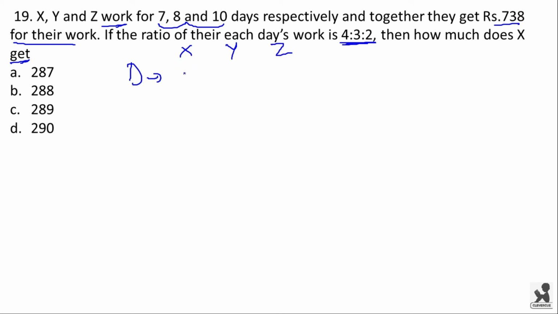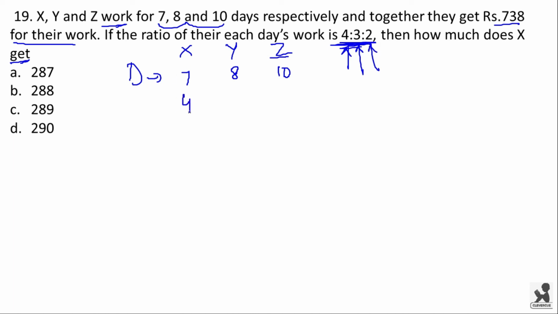Number of days X worked is 7, number of days Y worked for is 8 and number of days Z worked is 10. Now this is the ratio of their efficiency. For example, if X is making 4 mobile phones in a day, Y will be making only 3 mobile phones and Z will be making 2 mobile phones.